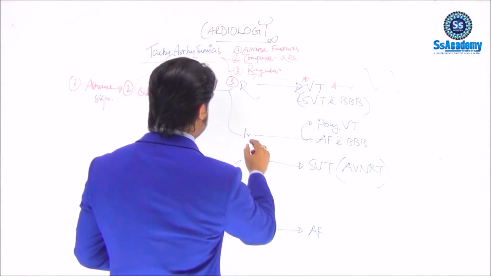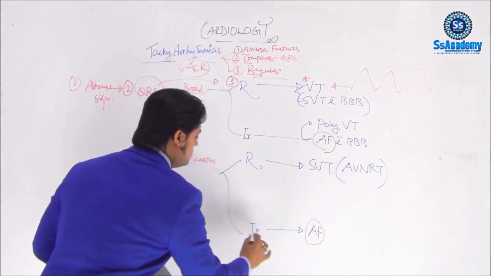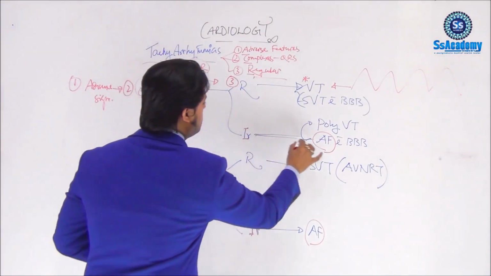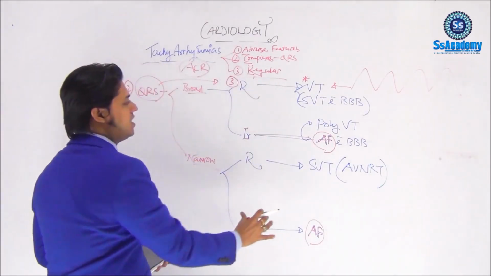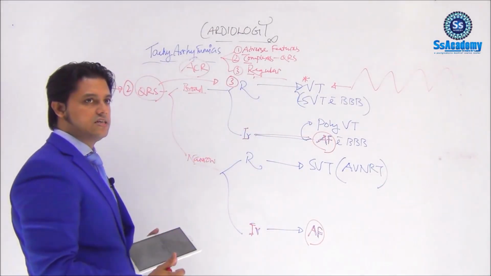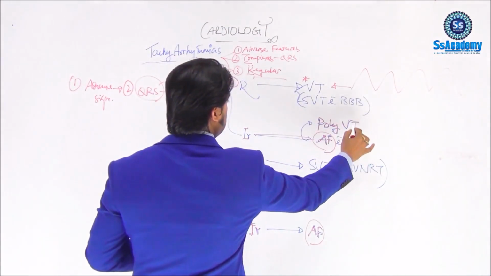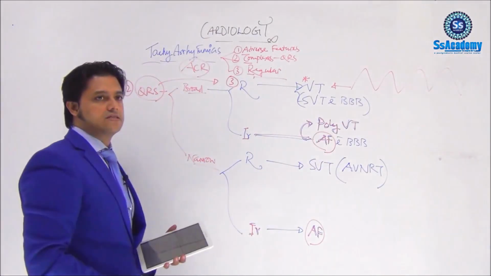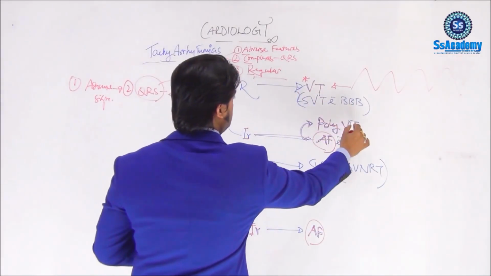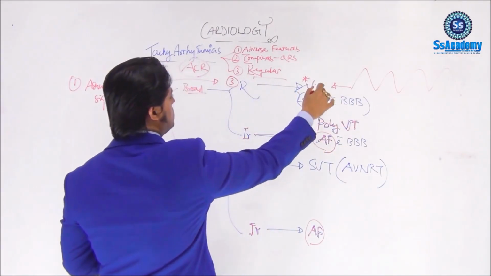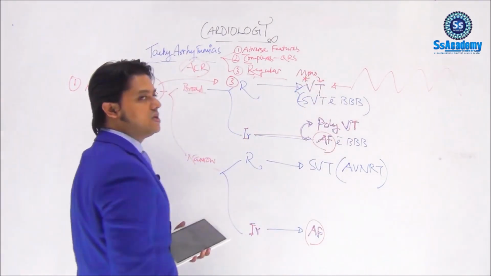Second important point: irregular complex is definitely atrial fibrillation, whether broad or narrow. But the most important differential diagnosis is polymorphic VT in irregular broad complex tachycardia. As I said, broad complex, regular or irregular, this is VT. For regular, this is monomorphic VT; we can write mono VT, and this is poly VT.